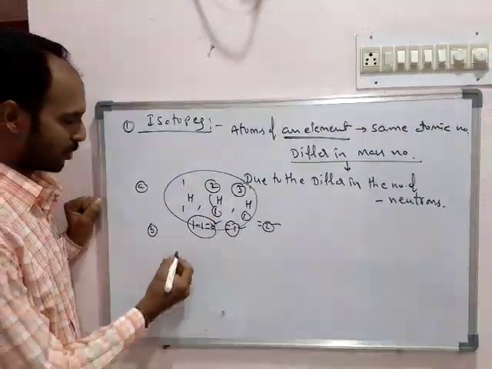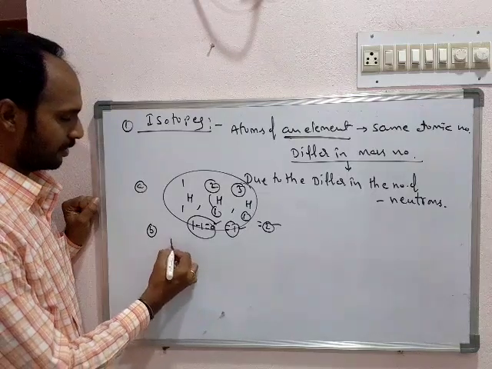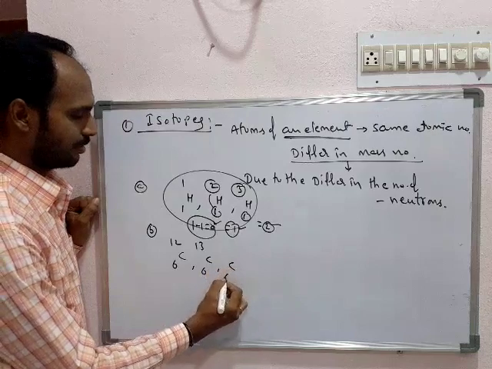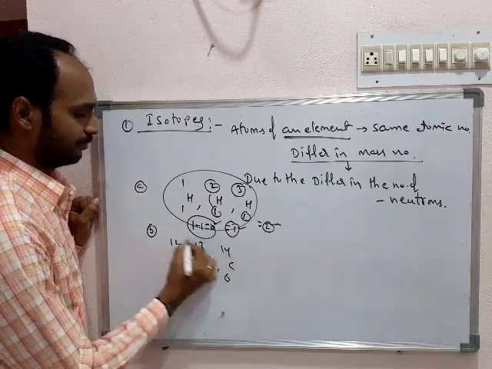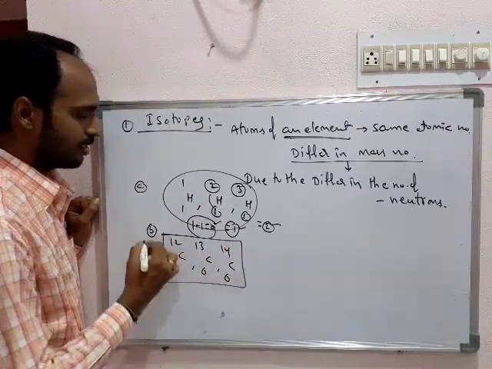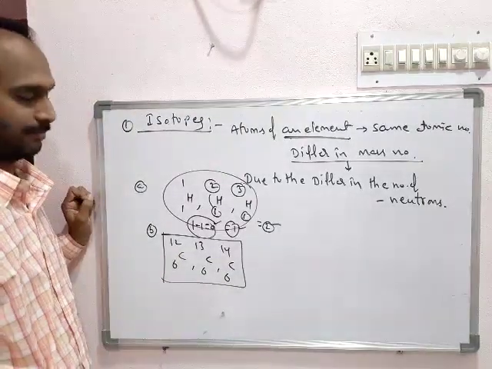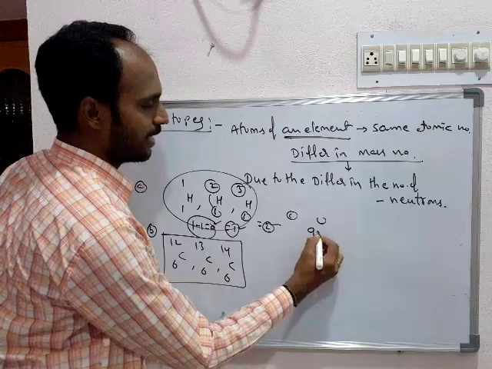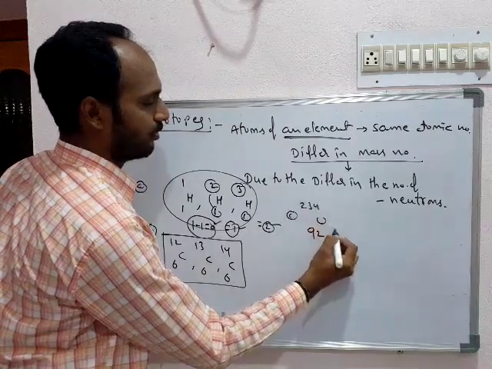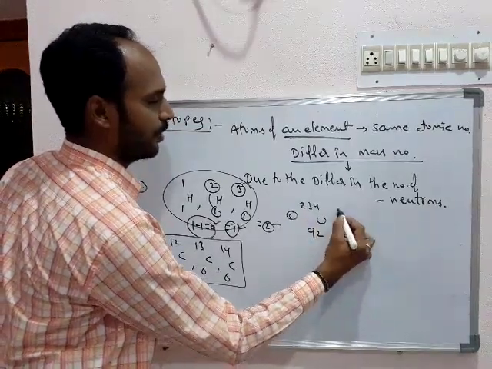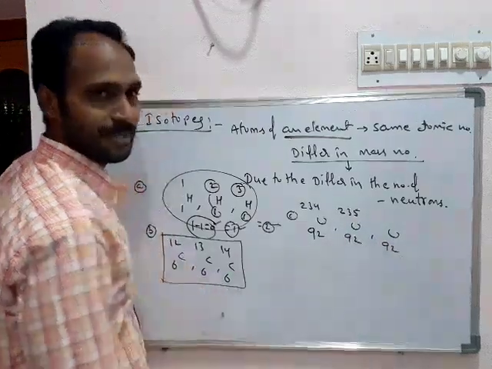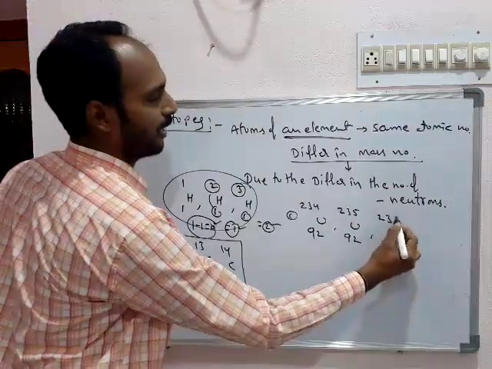Now we see other isotopes. There is C612, C613, C614. These are isotopes of carbon. And see uranium 92, 234, uranium 92, 235, and also uranium 92, 238.